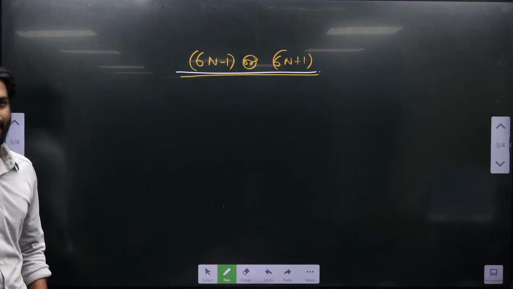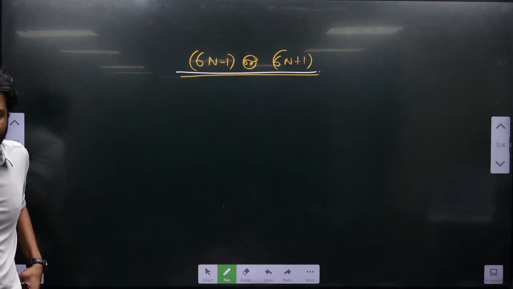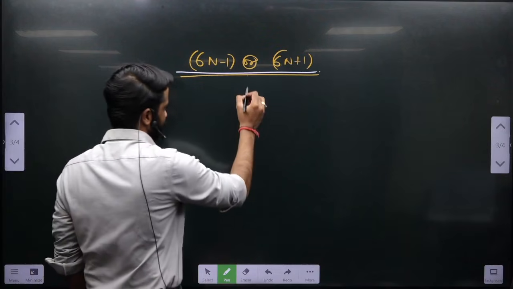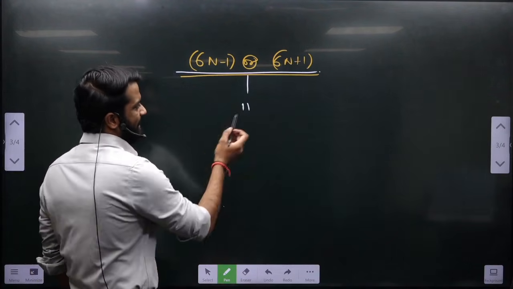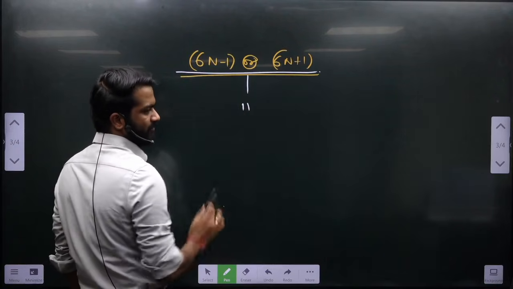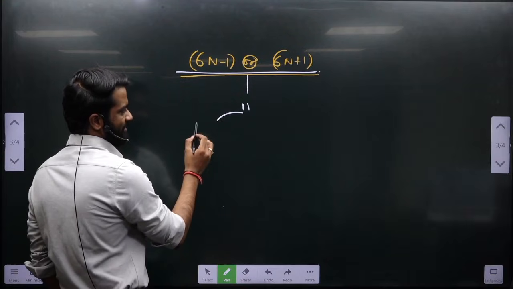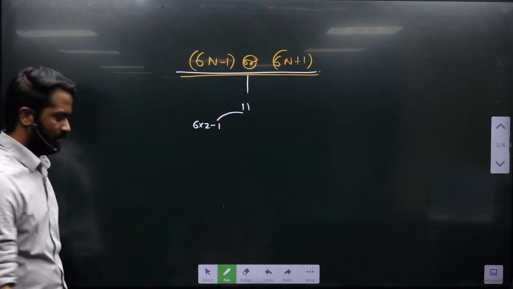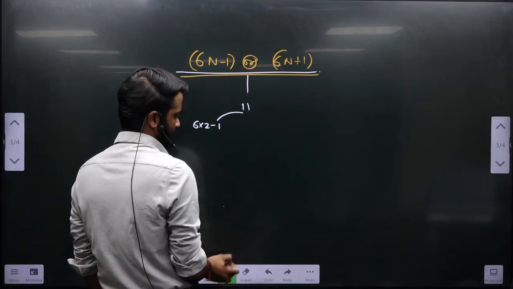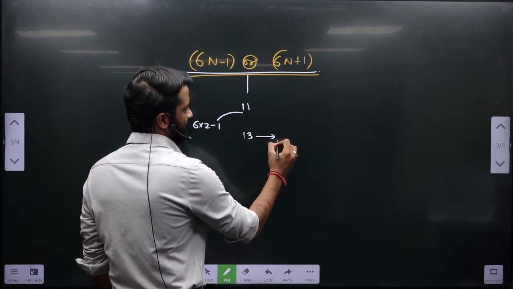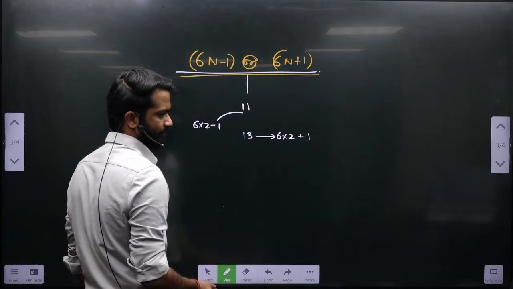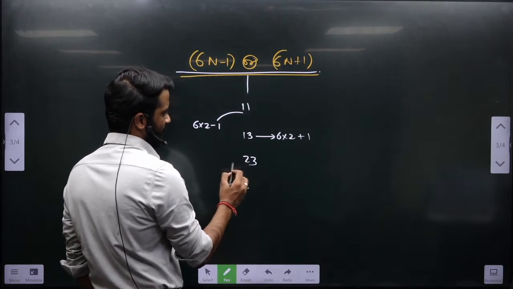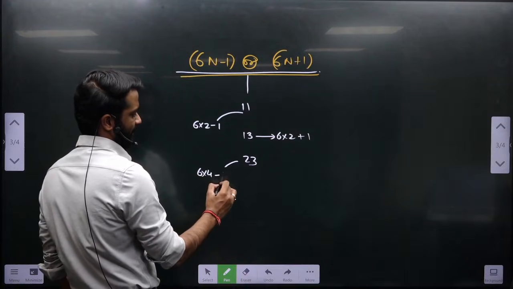What I'm saying is, if there is any prime number, let's say, give me any prime number, 11. So 11 I can represent either in this form or in this form. If you all agree with me, 11 is nothing but 6 into 2 minus 1. You take another prime number, 13. 13 will be nothing but 6 into 2 plus 1. You take, let's say, 23. 23 is nothing but 6 into 4 minus 1.